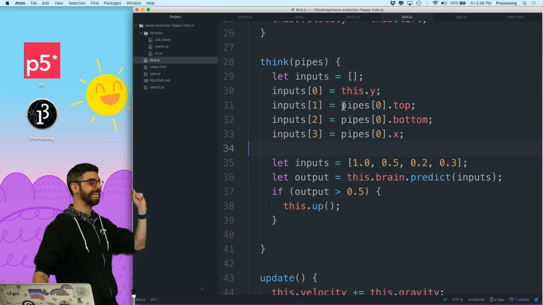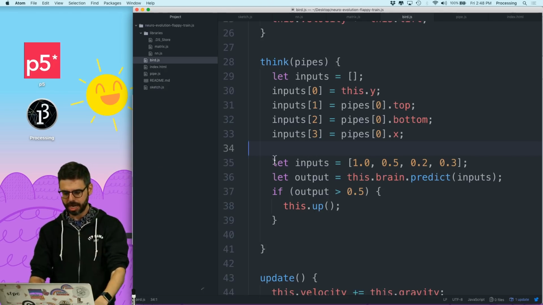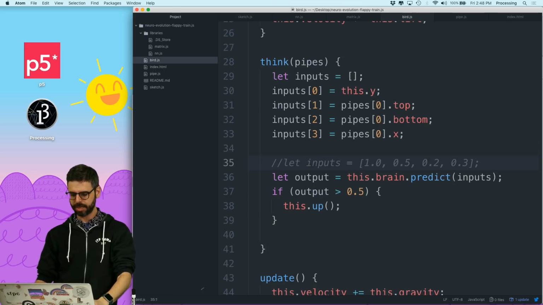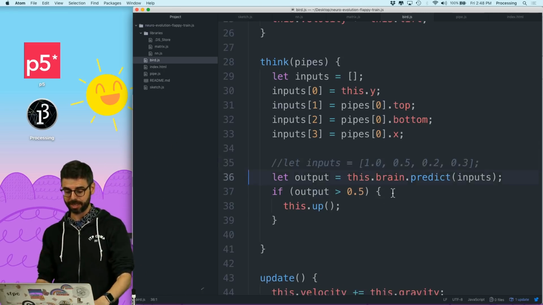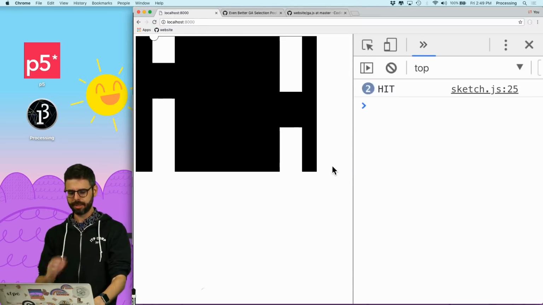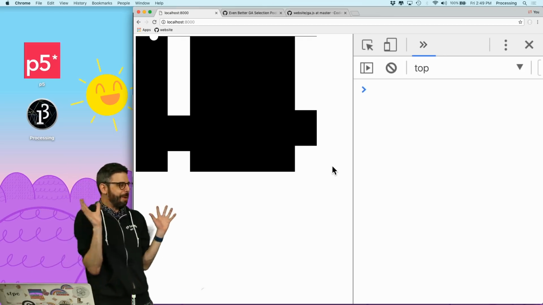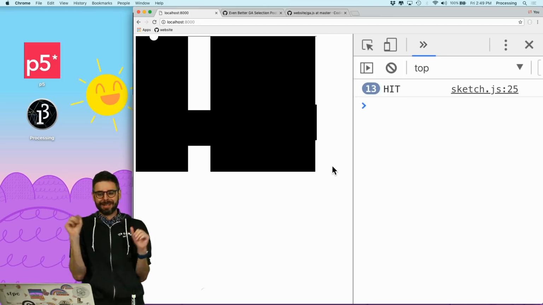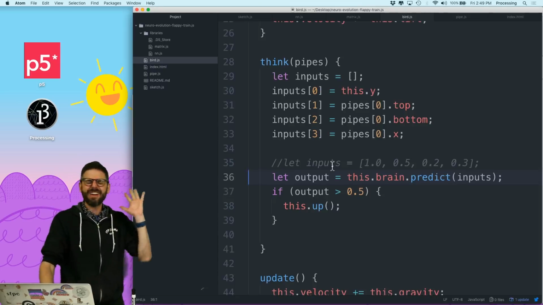So this is the idea here. I want all of those things to be the inputs to the neural network. I don't need this anymore, right? Because I am getting them from the properties it's seeing. And now let me run this and see what happens. It's kind of jumping all the time. All right, so this didn't really seem to improve. Ooh, look, it's doing something. That one actually kind of almost did something. It's making some of its own decisions. That was very exciting. All right, well, I've got some problems here.